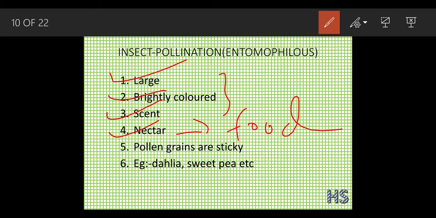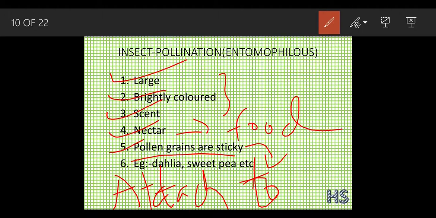The pollen grains are quite sticky in nature. So what is going to happen if the pollens are quite sticky? The pollens are going to get attached to the body of the insect. As these pollens get attached to the body, it becomes very easy for the bee to carry out the pollination.